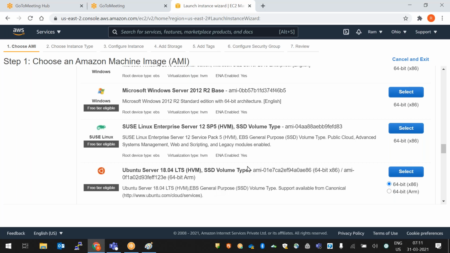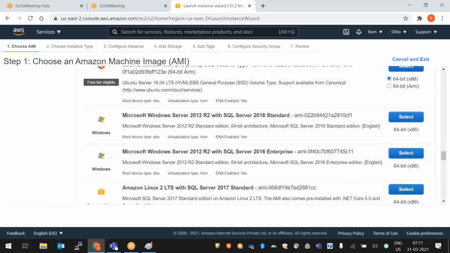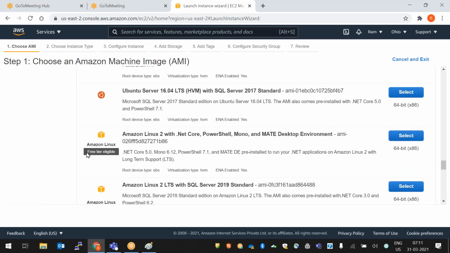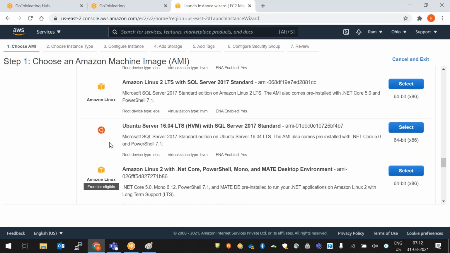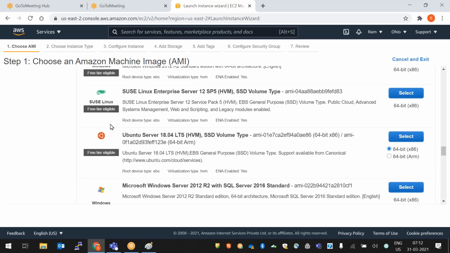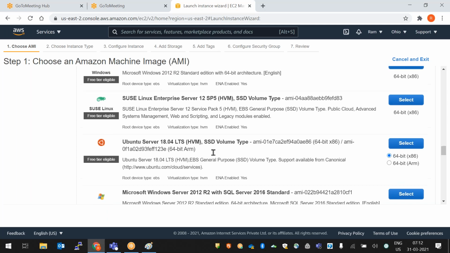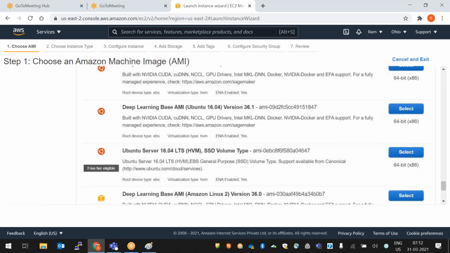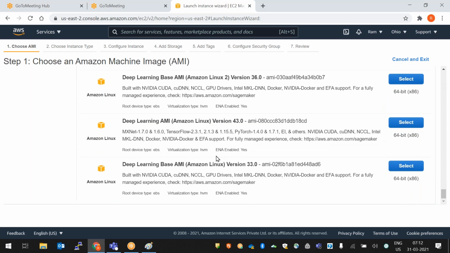And one more thing here. While creating an instance, we need to check whether it is free tier eligible or not. Here it is showing free tier eligible. This server is not showing free tier eligible. If you use this server, there is no free tier, so if you create this one, billing will be generated. In our free tier console, we need to use free tier eligible instances only. And one more important thing here: we have different flavors, but there is no CentOS.